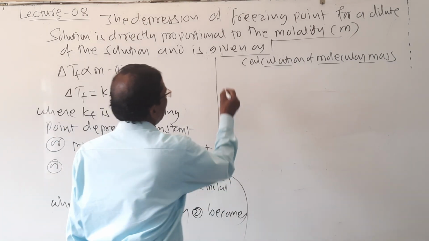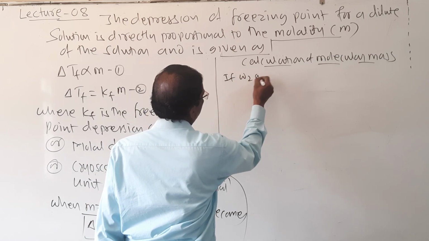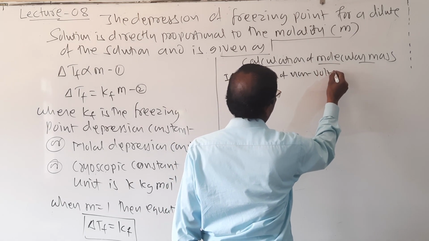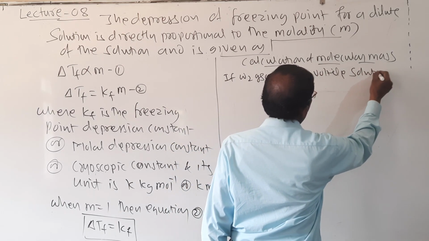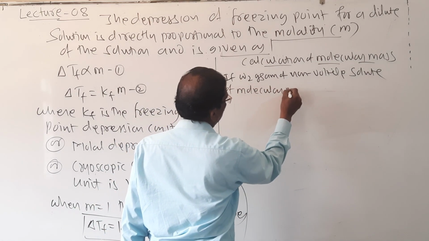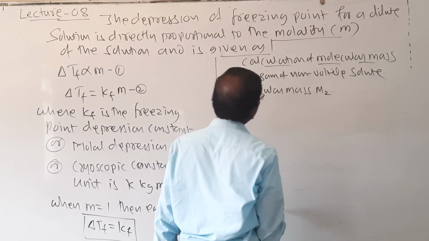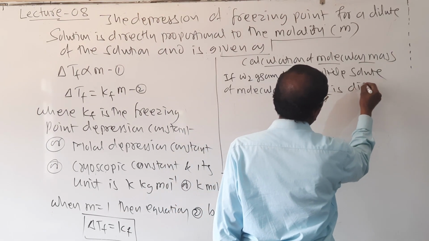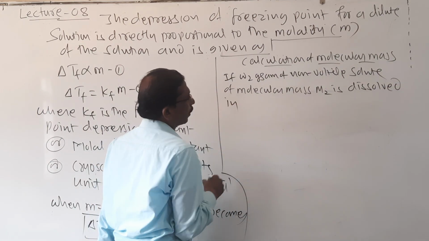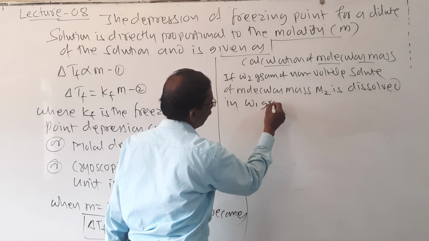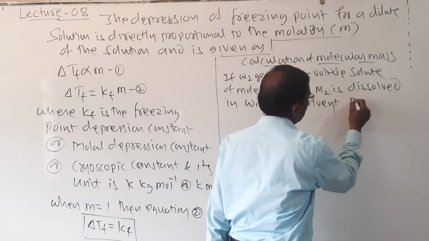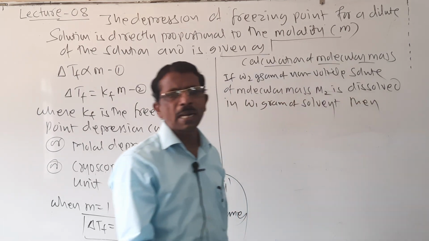So look here, if W2 gram of non-volatile solute of molecular mass M2 is dissolved in W1 gram of solvent, then it is given as.